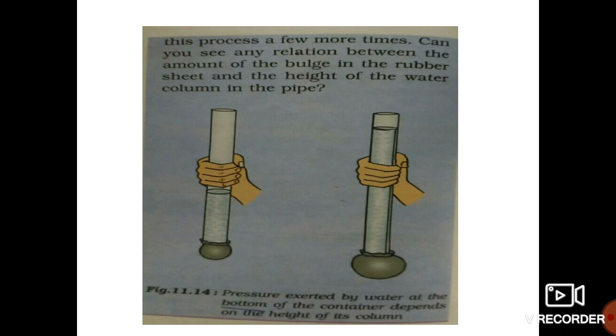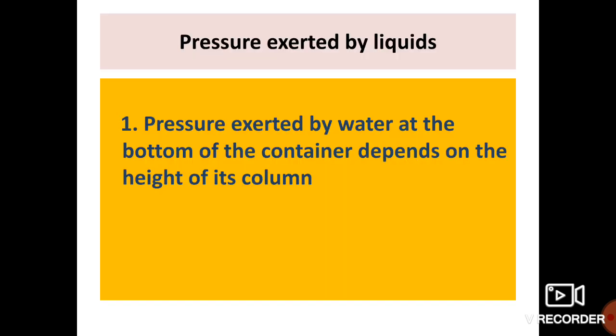Yes, that's in the second case. More water is there, more liquid is there, so it exerts more pressure at the bottom of the container. Here the container is that pipe or transparent glass tube. What is the conclusion then? Pressure exerted by water at the bottom of the container depends on the height of its column.